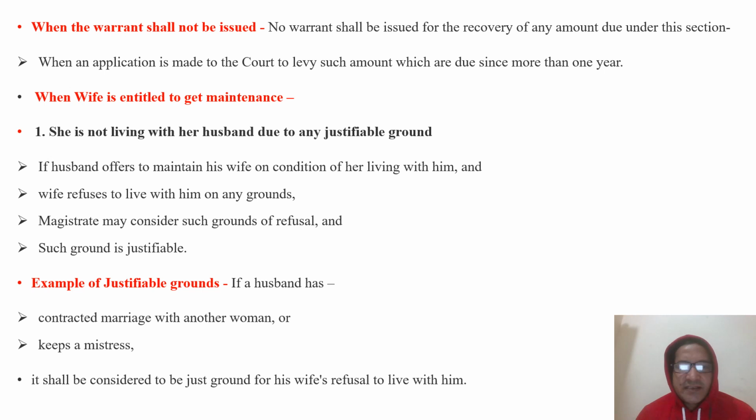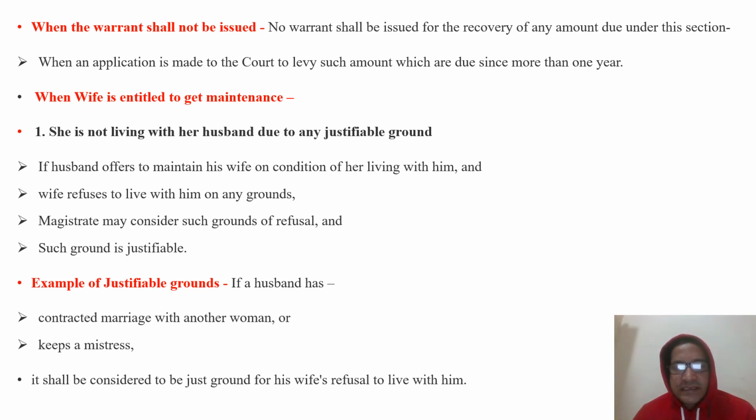And when is a wife entitled to get maintenance? This provision is regarding only the wife. No doubt, son, wife, and parents, these persons are entitled to get the maintenance under 125. But here we are discussing the wife.